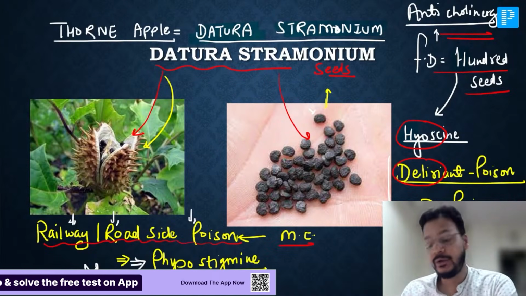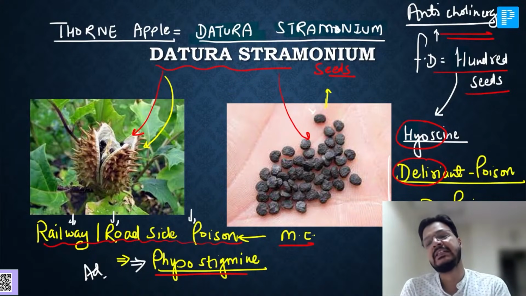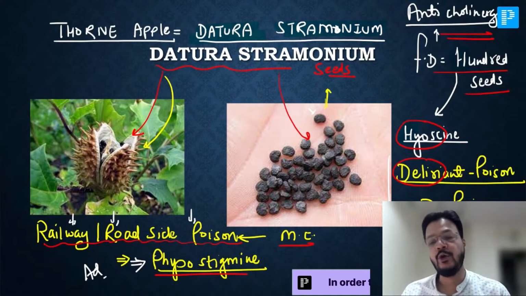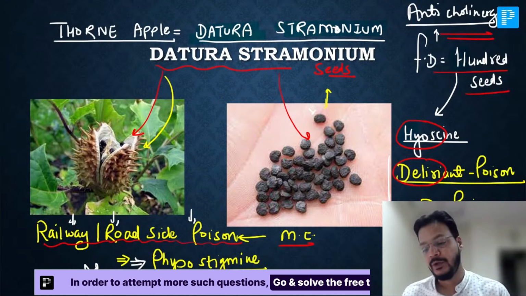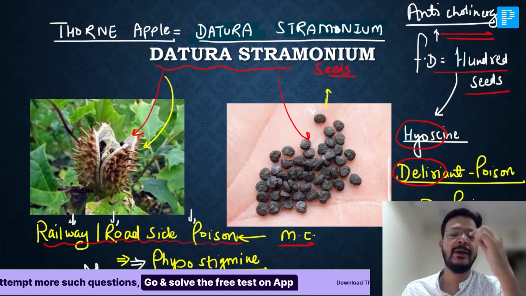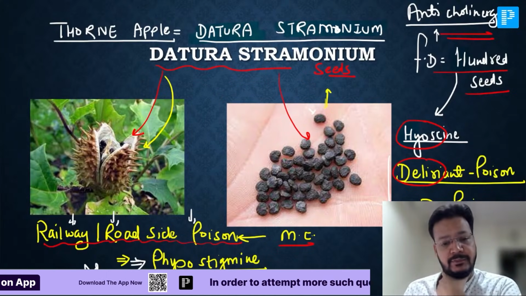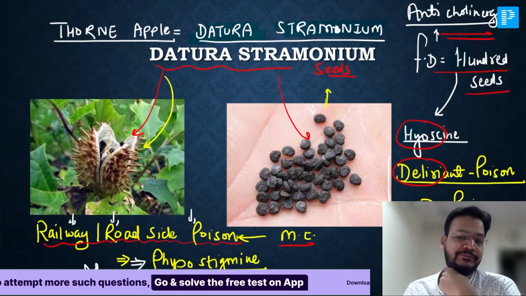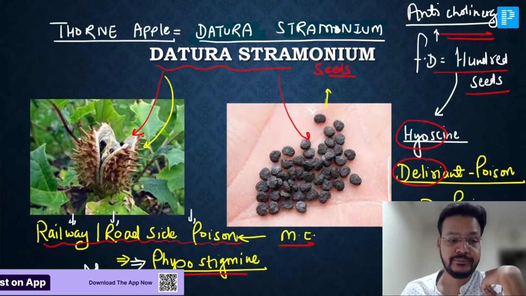And the antidote for Datura, I already told you, is physostigmine. The main active principle is not atropine, it is hyoscine. Thorn apple or Datura stramonium, a railway roadside poison. How many seeds are the fatal dose? 100 seeds. The main anticholinergic principle is hyoscine, not atropine.